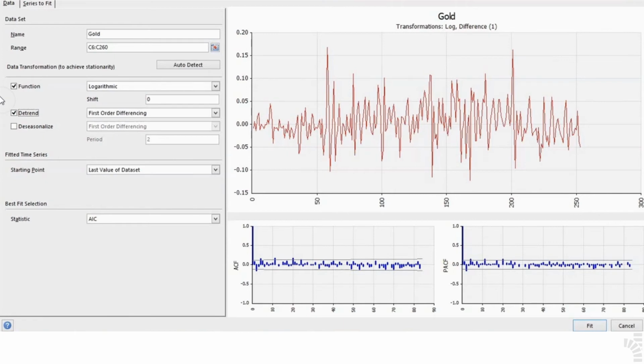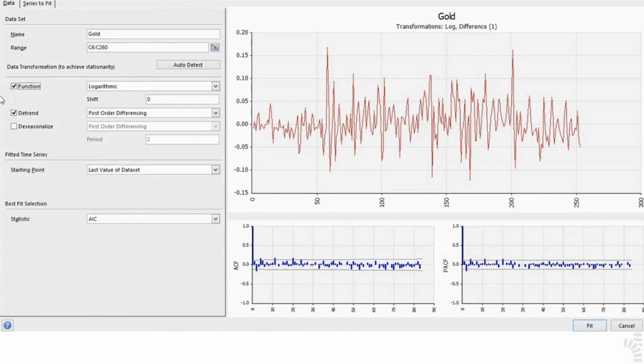We know this because of the following reasons. A. The main chart line has become trendless, and its variations are somewhat symmetric. B. The ACF and PACF charts now show most of the bars within the bands delimited by the two lines. This is a demonstration that autocorrelation and partial autocorrelation have been reduced on the series by the effects produced by the transformations. In other words, this is a way to visually test stationarity present in the series.